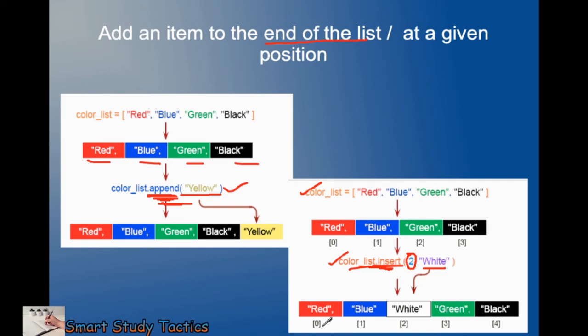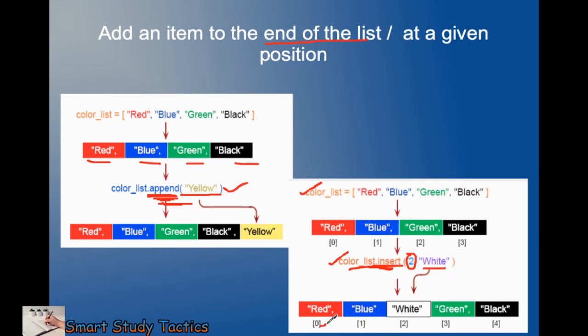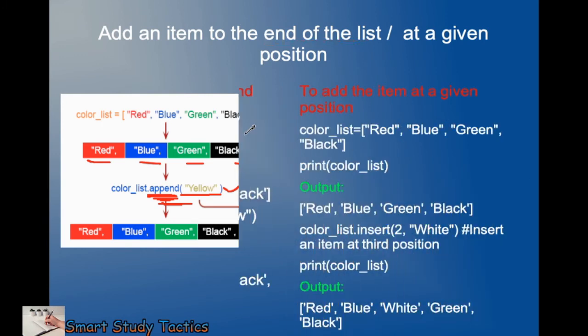Okay, so now you can see 0, 1, 2. So at position 2, we are going to insert another value, which is white. So it is coming here, then it is going to shift further. Okay, so let's see with the programming.